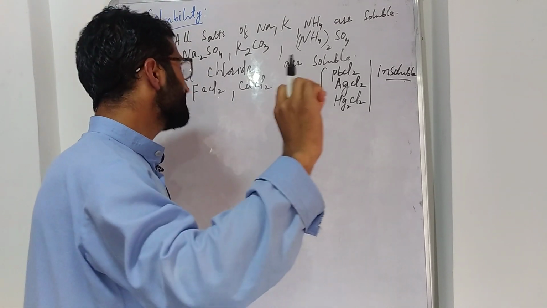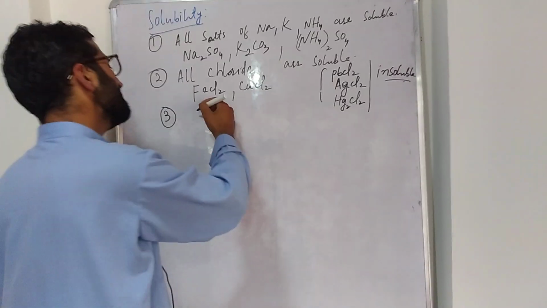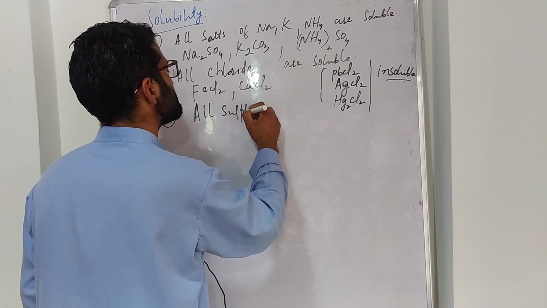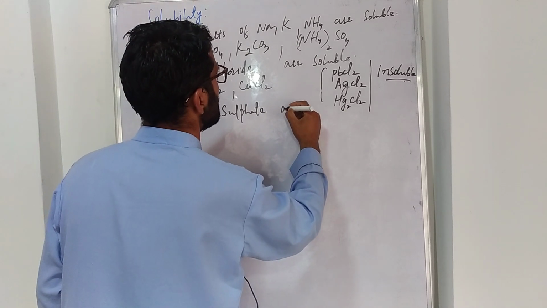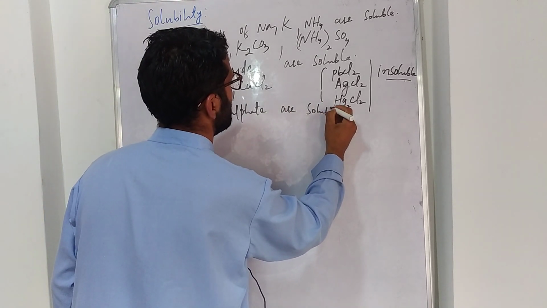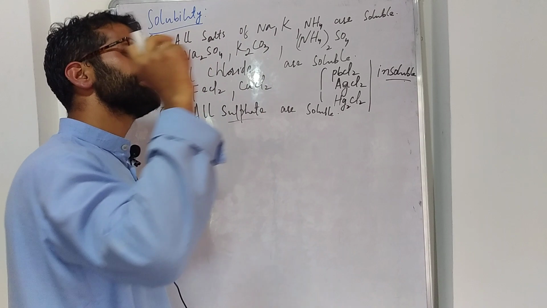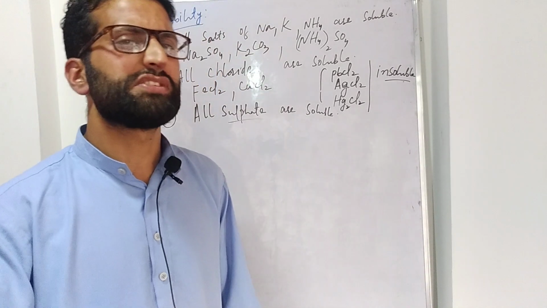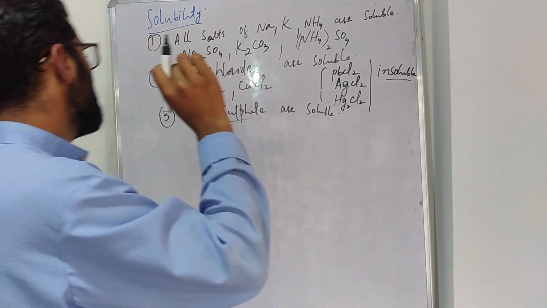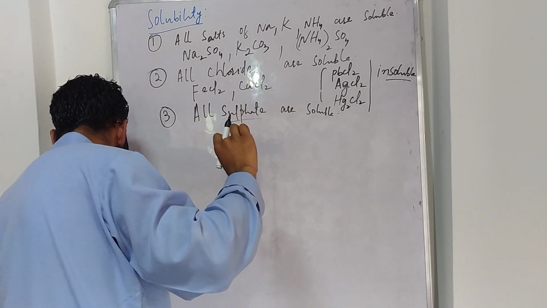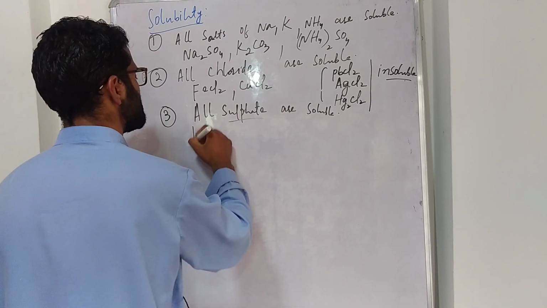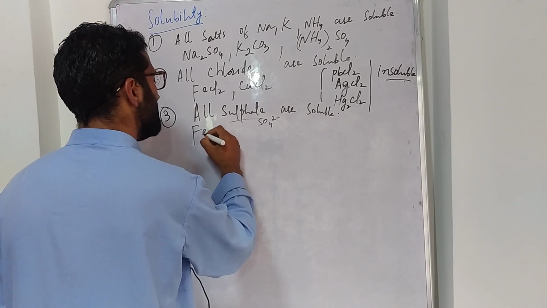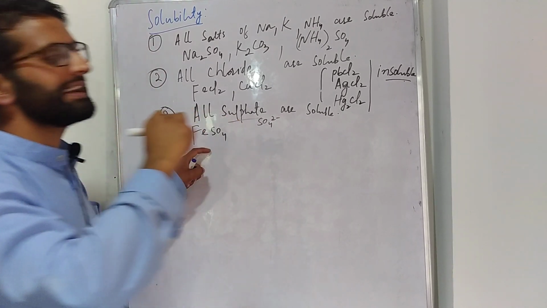The rule number third is all sulfate salts are soluble in nature. Meaning whatever sulfate salts there will be, all of them are soluble. If I will take an example of sulfate salt, sulfate is SO4 2 negative, FeSO4, this is one example.